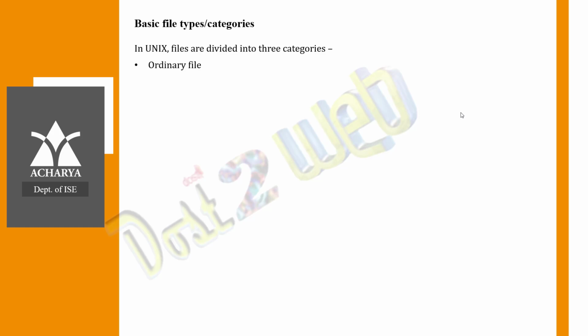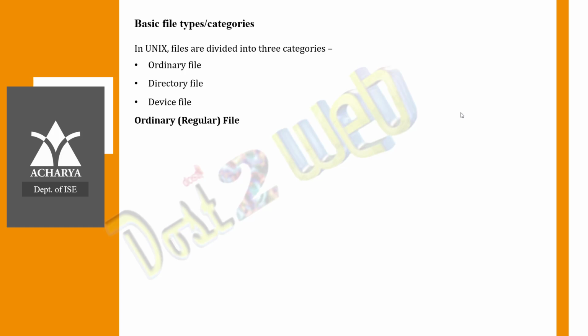One, we have ordinary file. In examination they may also ask you to explain Unix file categories. So the first category is called ordinary file. Second one is directory file, and third one is device file. These are the 3 different types of files we have on the Unix system. Only these 3 types of files are available.